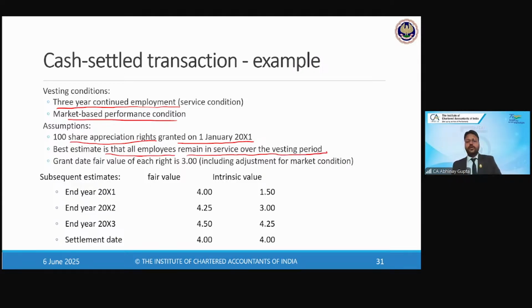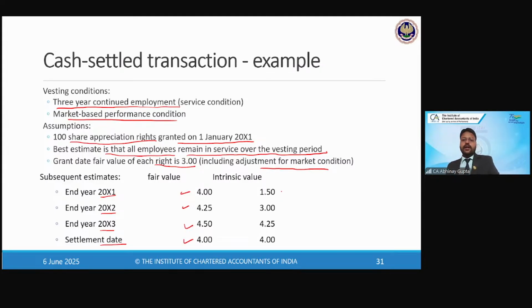Best estimate is that all employees will continue with the company or will remain in the service over the vesting period, right? So for the sake of simplicity, facts of the question say that there wouldn't be any employees leaving the company in this period. Grant date fair value of each right is rupees 3, including the adjustment for the market condition. Now, at the end of year 1, at the end of year 2, at the end of year 3, and on the settlement date, the fair values are 4, 4.25, 4.5, and 4.